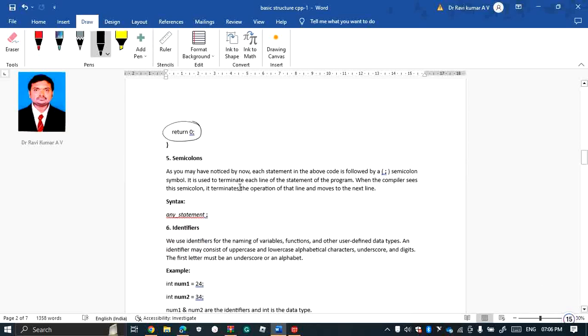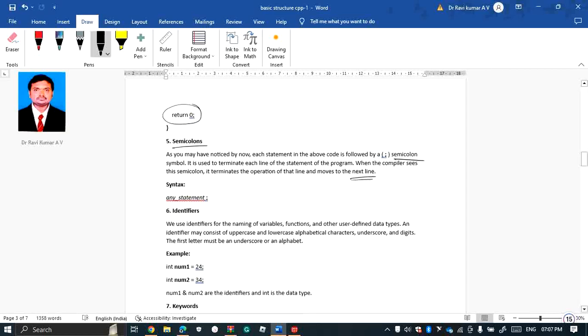Next we'll understand the semicolon. As you may have noticed by now, each statement in the above code is followed by a semicolon. It is used to terminate each statement of the program. When the compiler sees the semicolon, it terminates the operation of that line and moves to the next line. Remember, all statements except some looping structures are terminated by a semicolon.